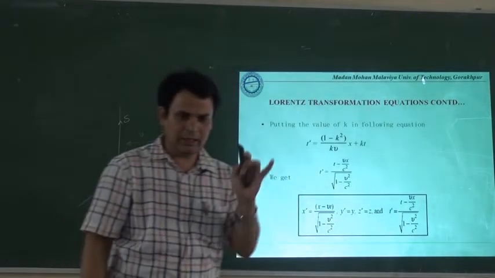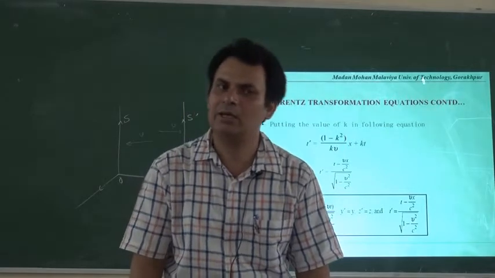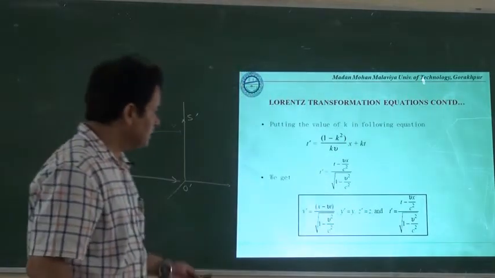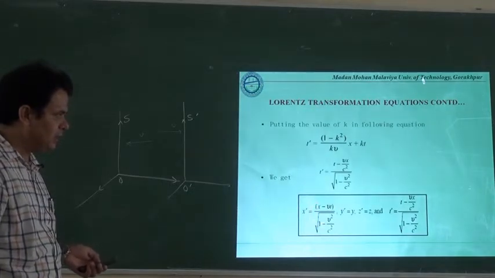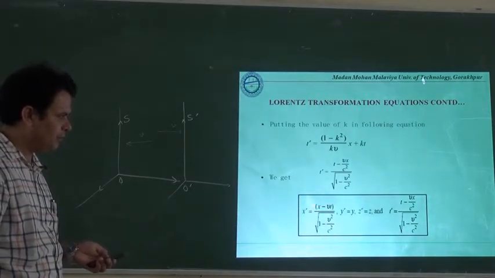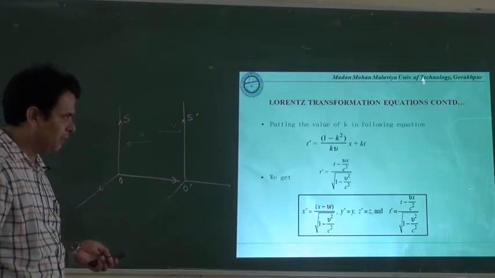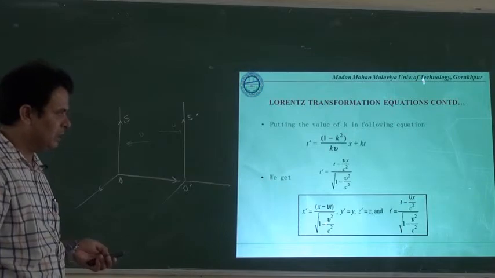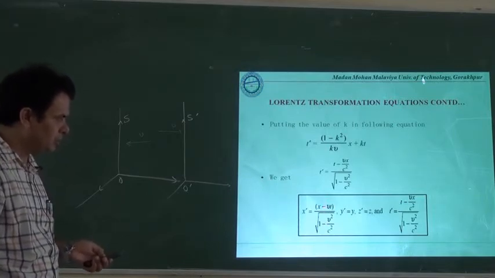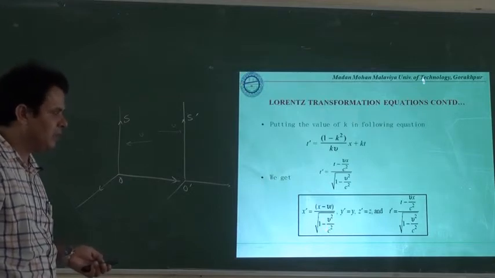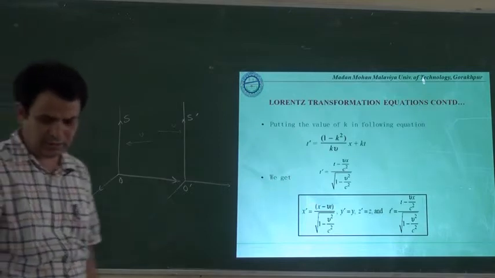That's why in the inverse Lorentz transformation equation we will replace V by minus V, and since the system is changing, it is clear from this equation that the information has been taken by being in the static frame of reference. If the information is taken by being in the moving frame of reference, then all the things on this side will be the dash coordinate system, and here it will be the non-dash coordinate system.